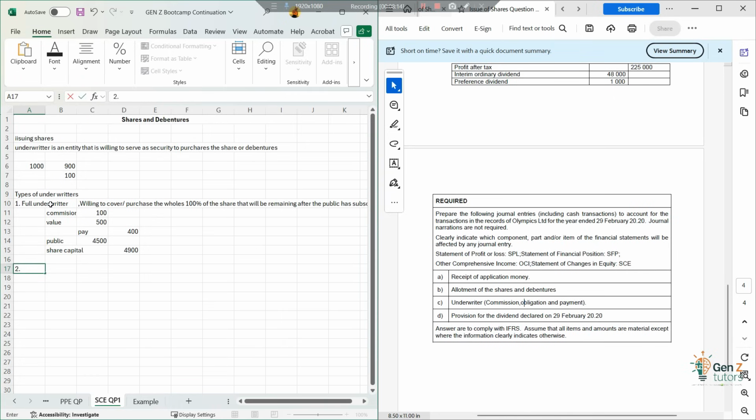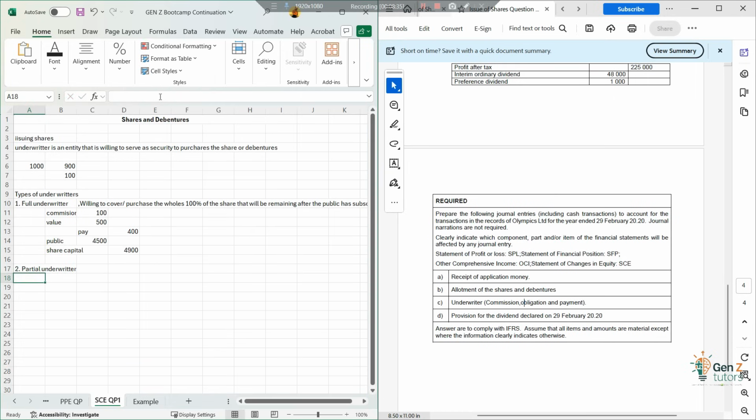And then secondly, we will have a second type of underwriter, which is a partial underwriter. Even though the partial underwriter is not on this particular question, it's fine. We'll just write it either way, so that you understand it next time whenever you meet something like that, right?